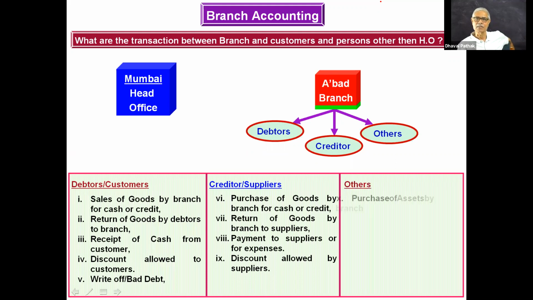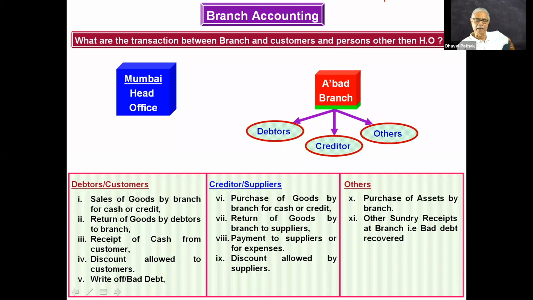The other transactions are purchase of asset by the branch or sale of asset by the branch. Any other sundry receipts received, bad debt recovered, or insurance claim received, all those sundry receipts, though given in the sum, will not appear in branch account. Loss of cash, loss of goods at branch also will not appear in branch account. So these are the various transactions, though they are given in the sum, they will not be recorded in the branch account because they are not the transactions between HO and branch.